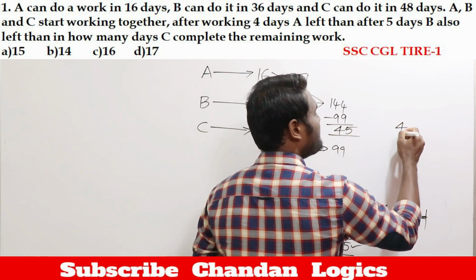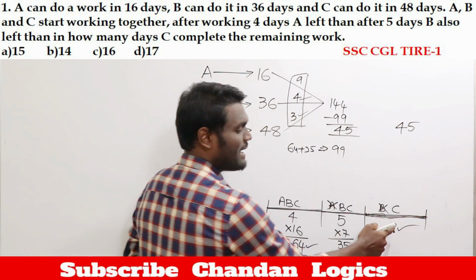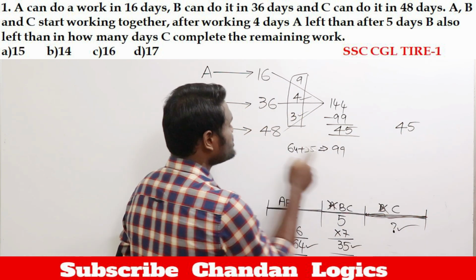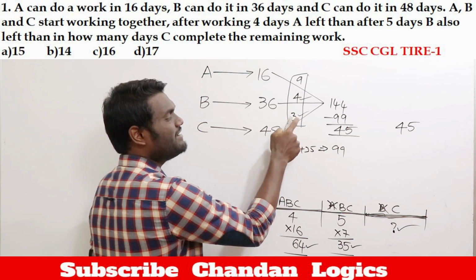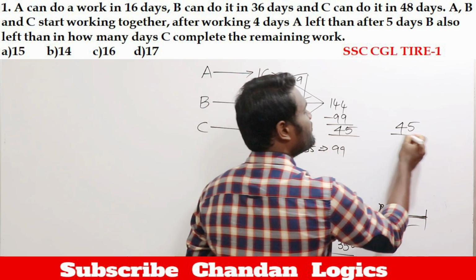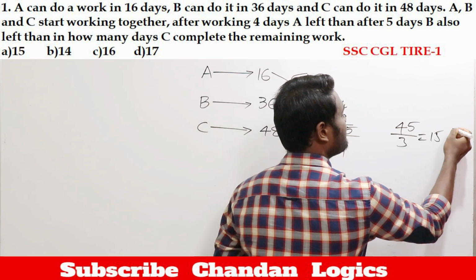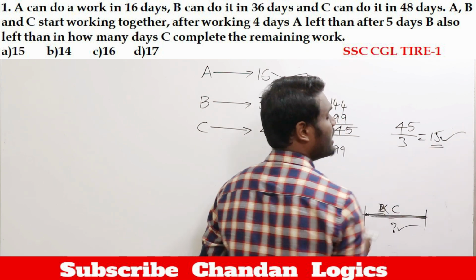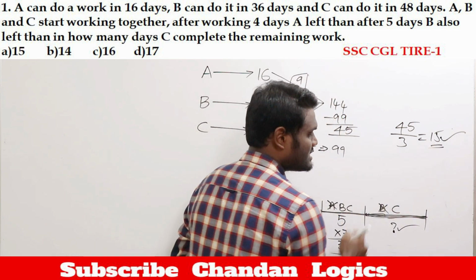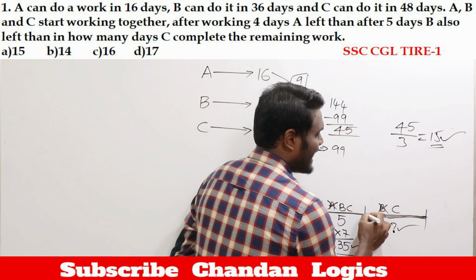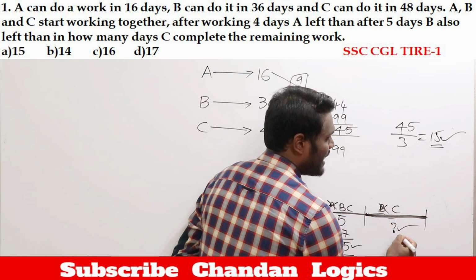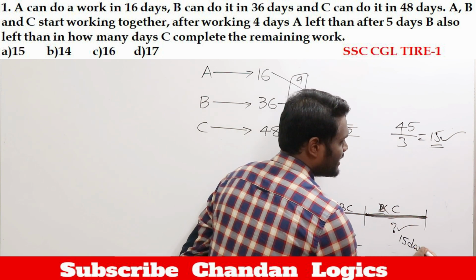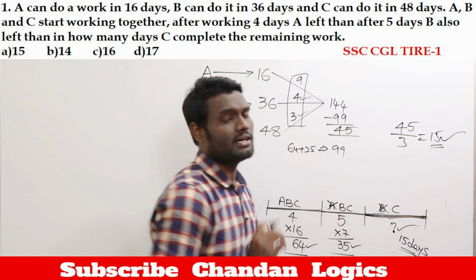Now this 45 apples, who is going to eat? This 45 apples C should eat. Yes or no? C is going to eat how many apples per day? C will eat 3 apples per day. To eat 45 apples, C is going to take 15 days of time. So the answer is going to be 15 days, which means C is going to work alone to complete the remaining work.